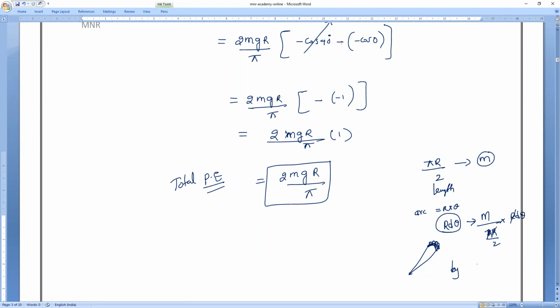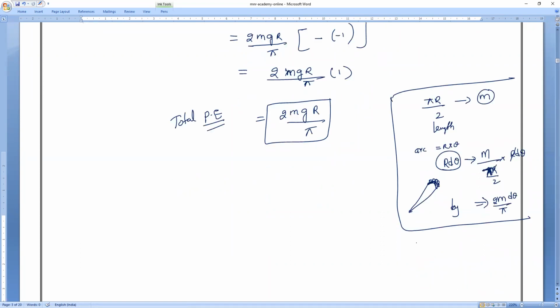So r and r will get cancelled. What is the mass of that one? 2m d theta divided by pi. So that is what you have to remember. If you remember that, that's all, it will be very simple. So what is that, everybody? Total potential energy equals 2mgr by pi.